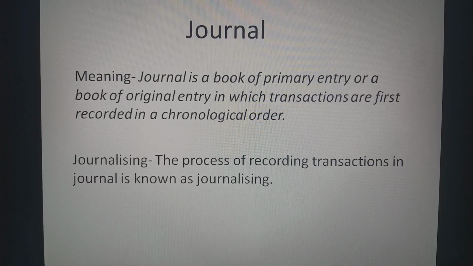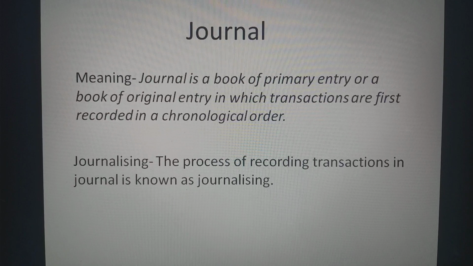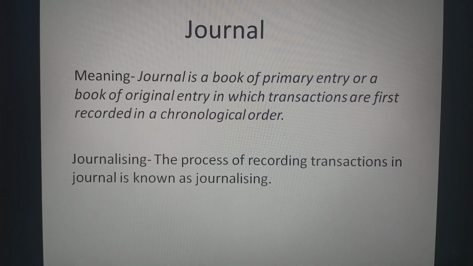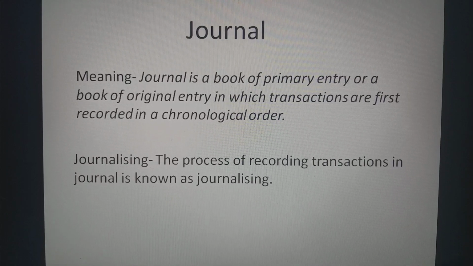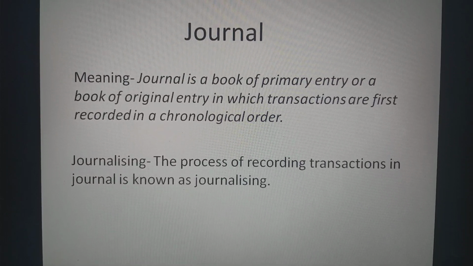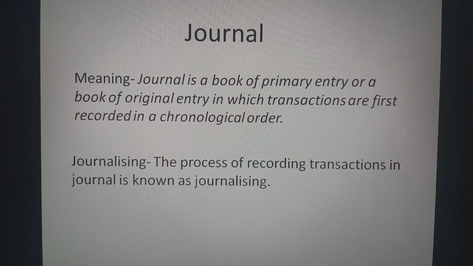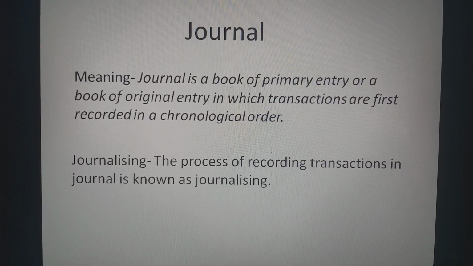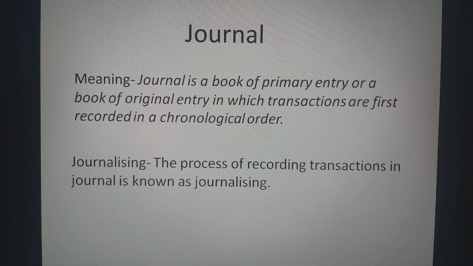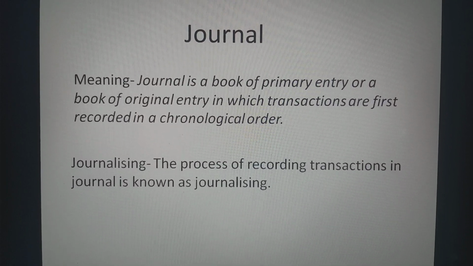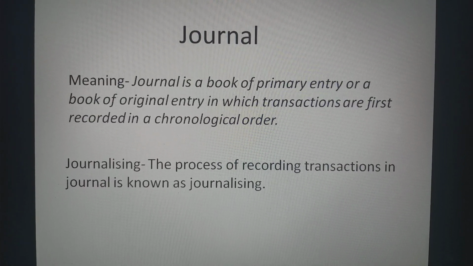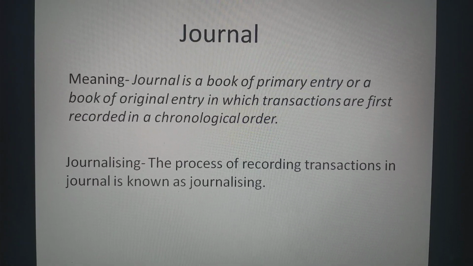We all know the first step of accounting process is recording. All business transactions are to be recorded in primary books of accounts or original books of accounts. Journal is the main book of original entry or book of primary entry. Some large scale businesses may record these transactions into subsidiary books instead of journal.